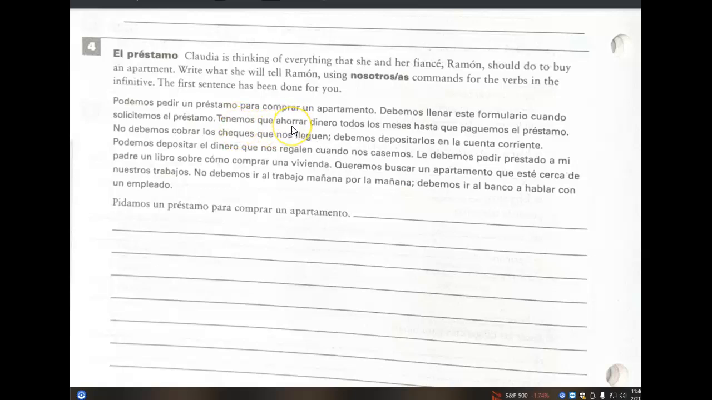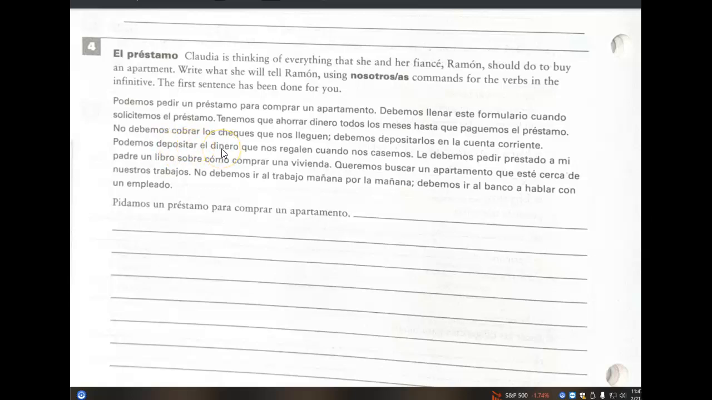Okay, ahorremos, cobremos, or no cobremos, I guess, negative command. We have a lot of examples of the subjunctive in here. Depositémoslo, if you want to replace el dinero with a direct object pronoun.